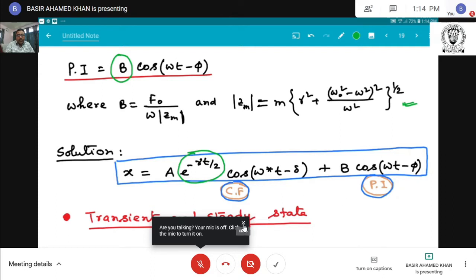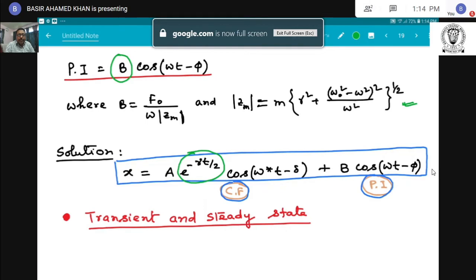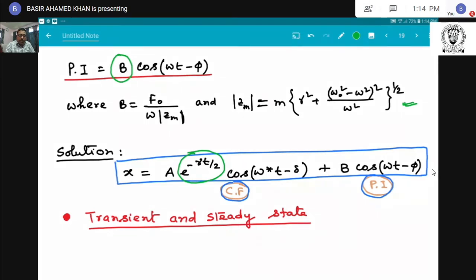Now, transient and steady state. Suppose a particle oscillates with small damping, it executes damped oscillation, and now an external driving force is applied to the particle or to the executing system.